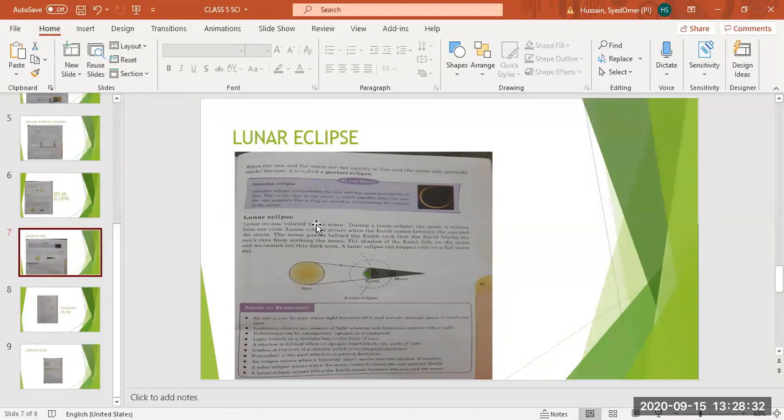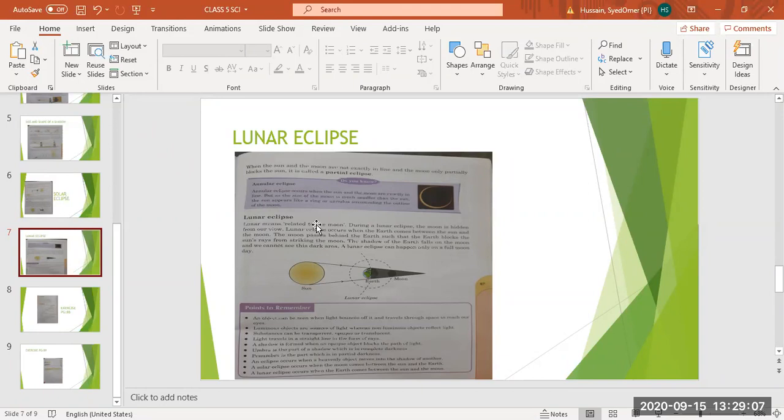What will happen, because you know that the moon's size is very much smaller as compared to the sun. सबसे बड़ा तो sun है, फिर earth है, and then moon. So because the sun is a very big ball, and the moon is much smaller than the sun, if they are exactly in the same line, then the light passing through and falling on the moon will create a ring or annulus.